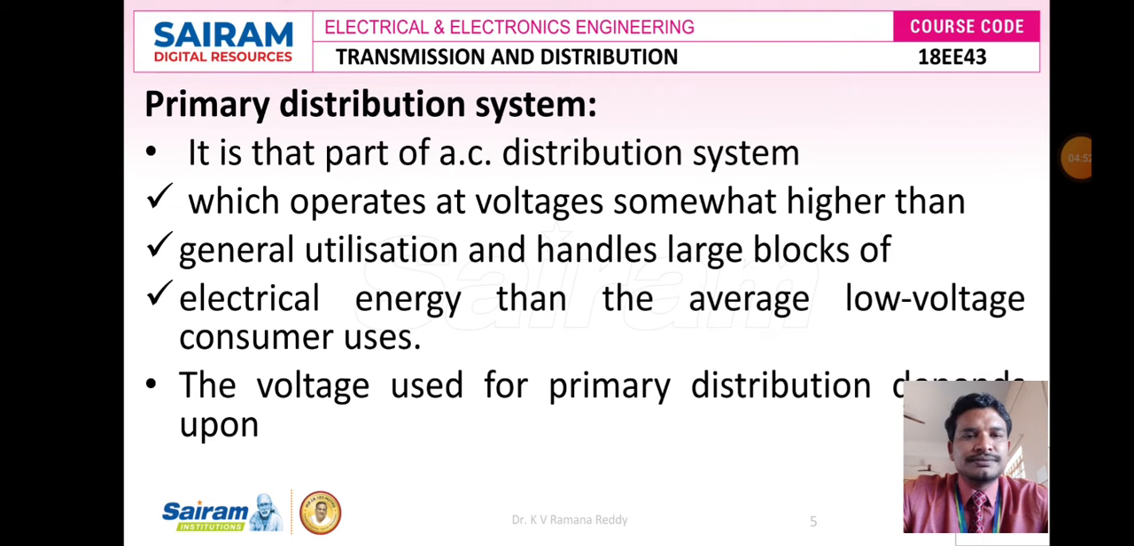Primary distribution system is nothing but a part of the AC distribution system, and the primary distribution system gets a voltage like 33 kV, 66 kV, 132 kV, 220 kV or 400 kV. The primary distribution system deals with the highest voltages, more than 11 kV, like 33 kV, 66 kV, 132 kV, 220 kV or 400 kV.